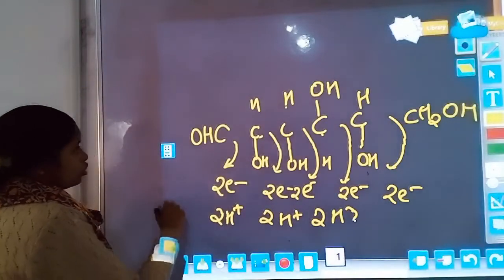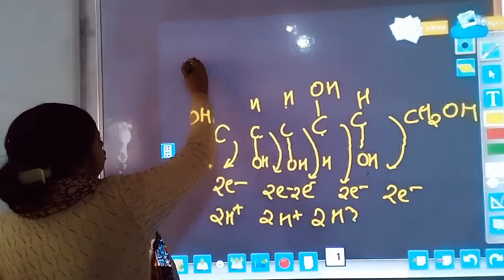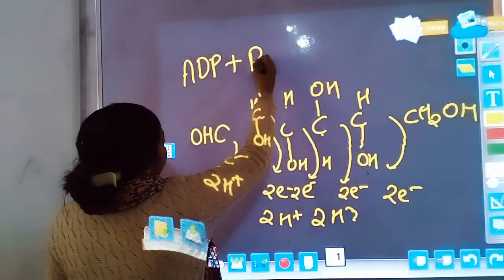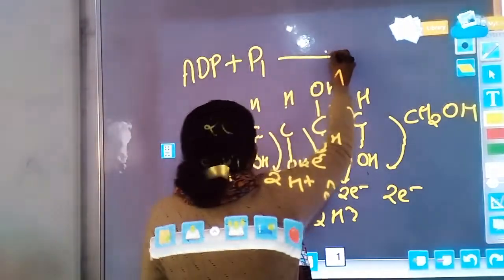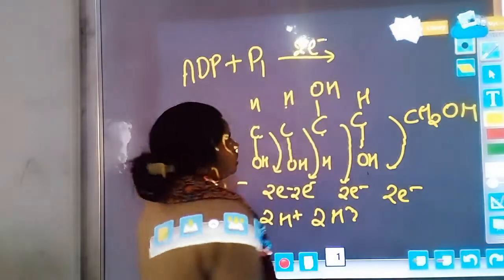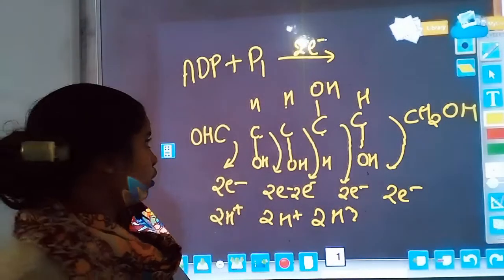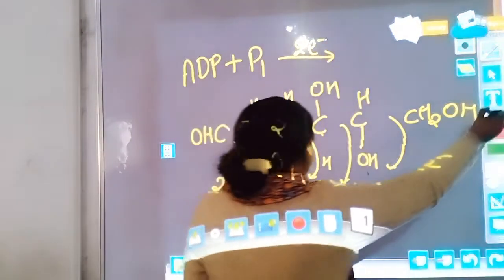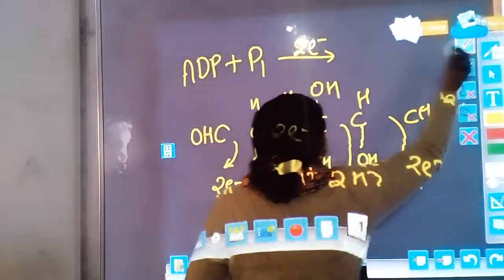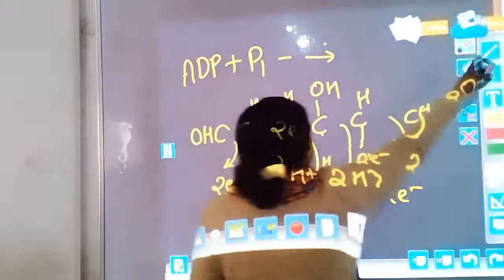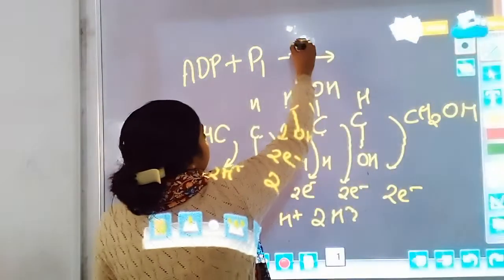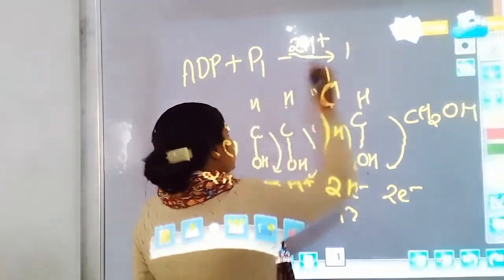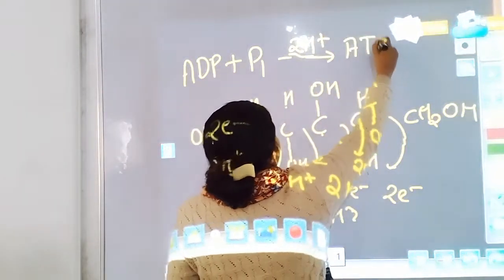These electrons and protons are used in the preparation of ATP, because ADP and inorganic phosphate need 2 electrons to synthesize a bond, and need 2 protons to synthesize the ATP molecule.